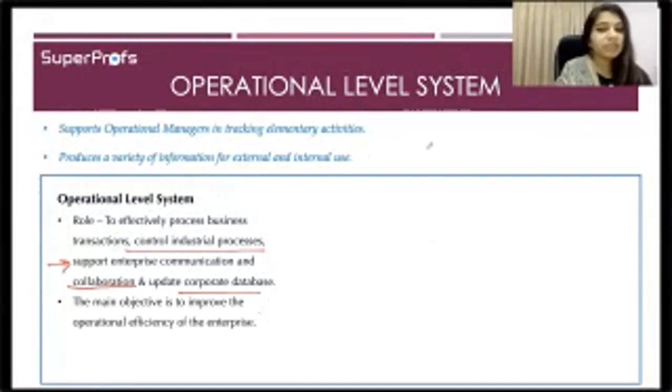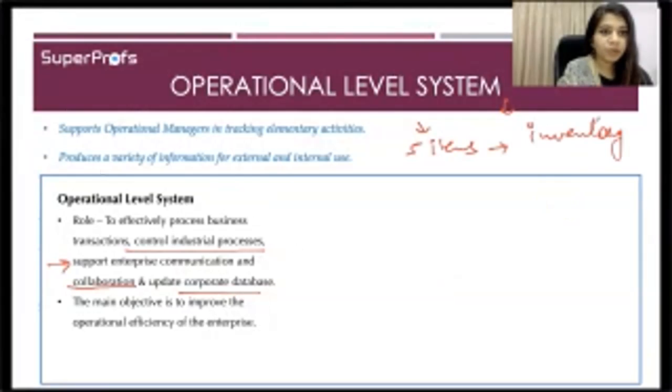All right, let's understand operational level system. Let's say you go to a big bazaar or a food bazaar, and you say that, all right, I have purchased these 5 items. So these 5 items have to first of all be maintained in an inventory.